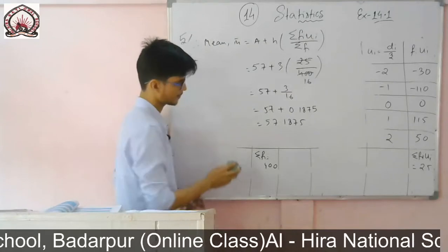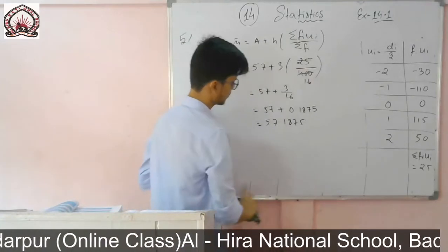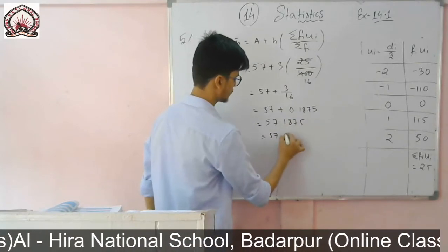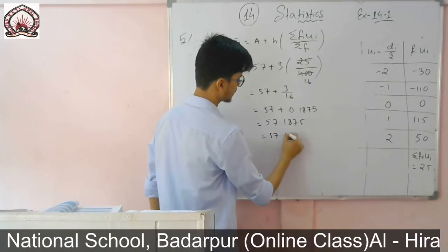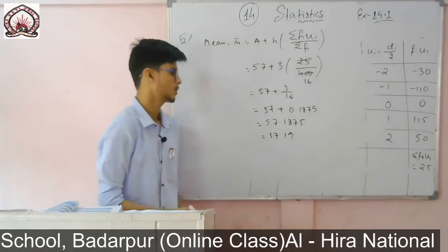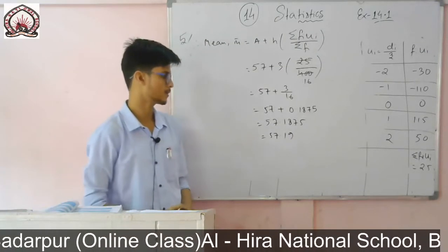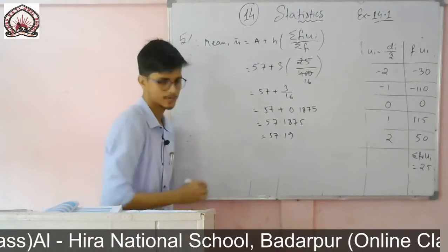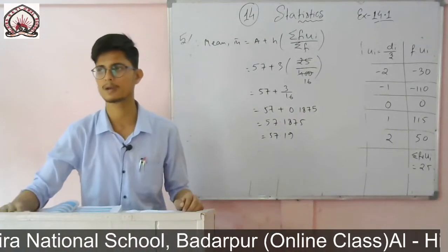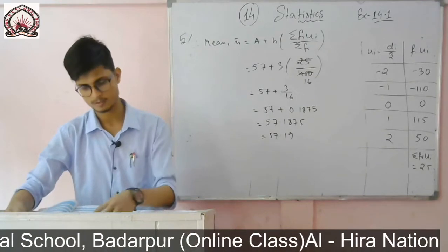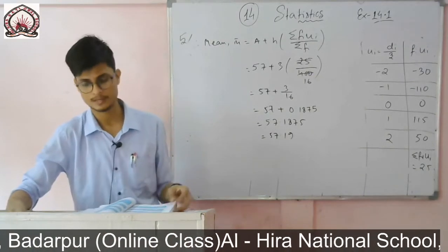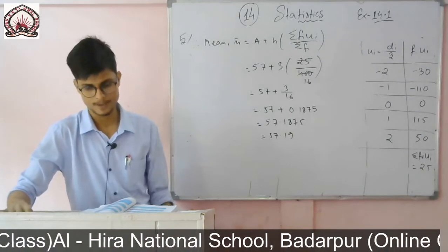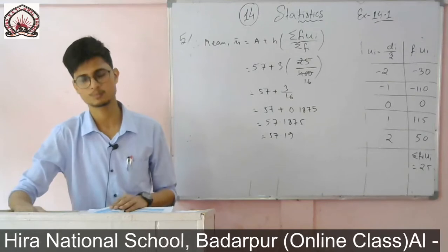Let me take it to two decimal places only. So it becomes 57.19. Therefore you write the last line: therefore the mean number of mangoes kept in packing box is 57.19.